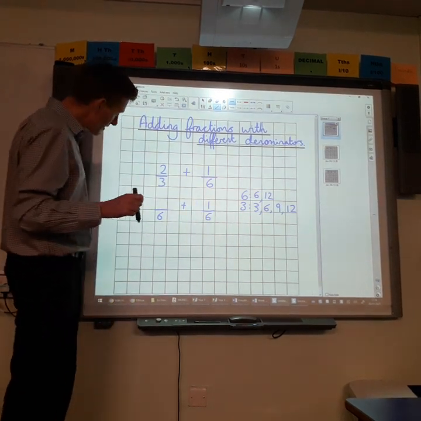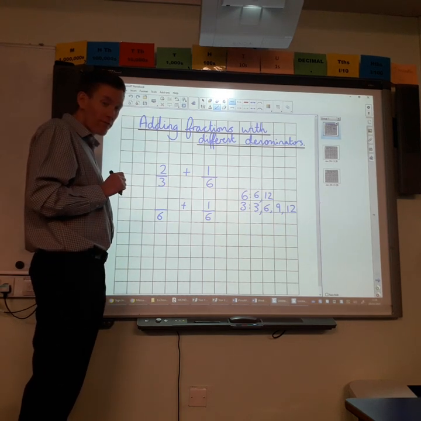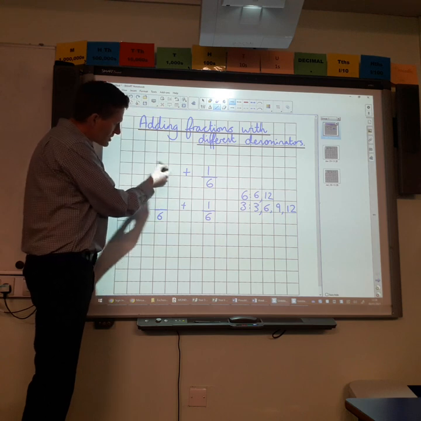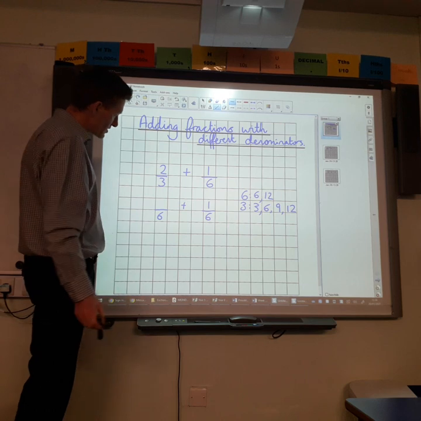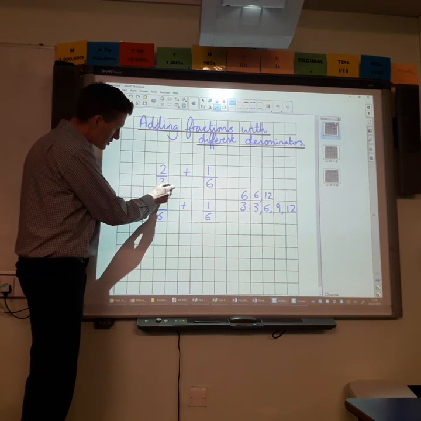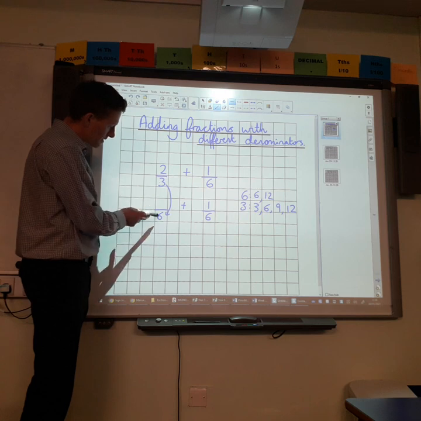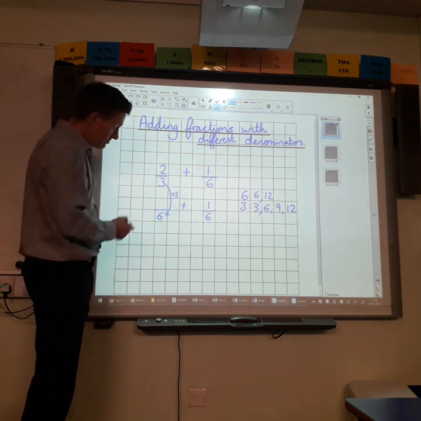But this one is related to what we were doing last week with our equivalent fractions. So we need to think, what will 2/3 look like as an equivalent fraction out of sixths? Now the way we often show you to do this is, how do I get from 3 to 6? Well, to get from 3 to 6 you're going to times by 2.